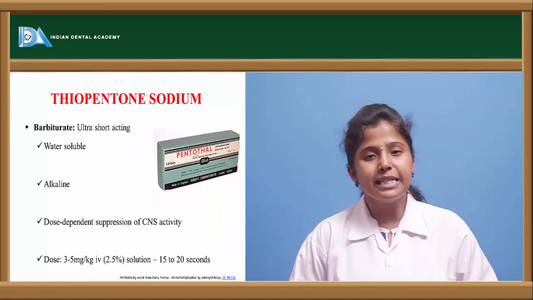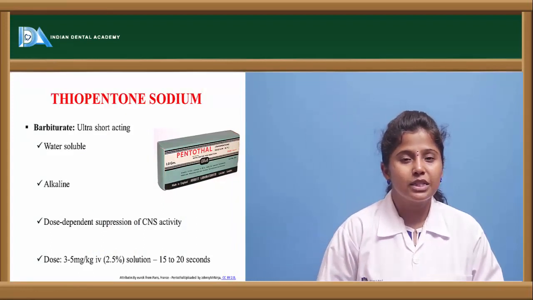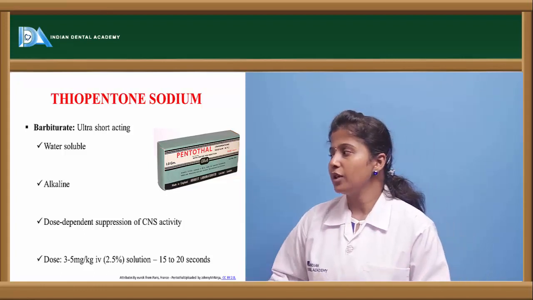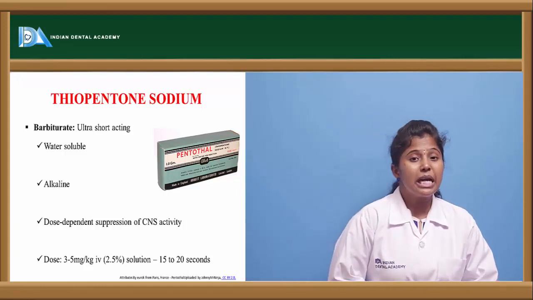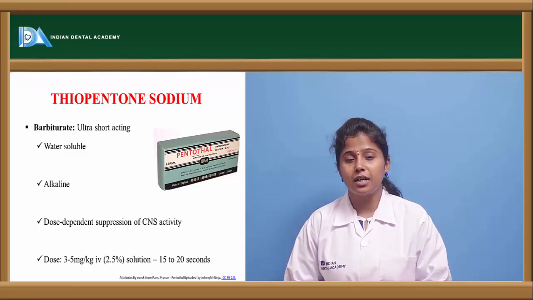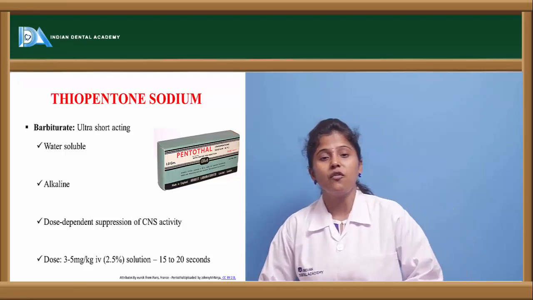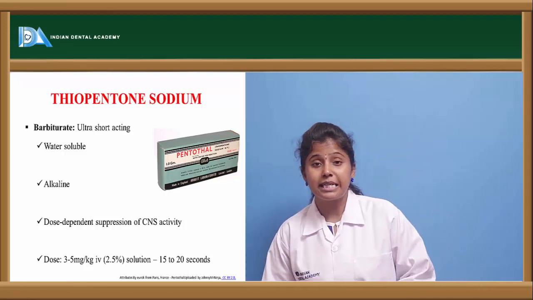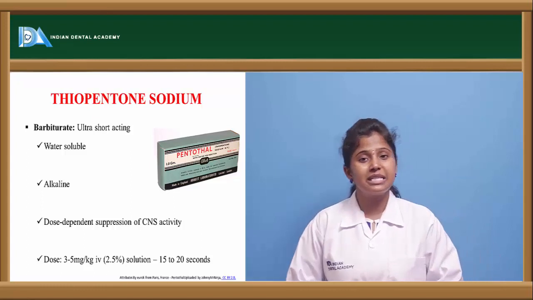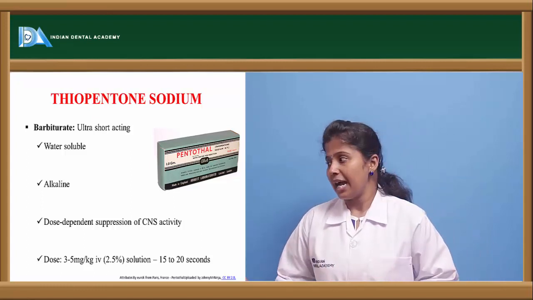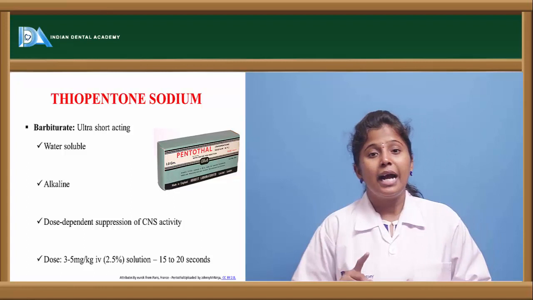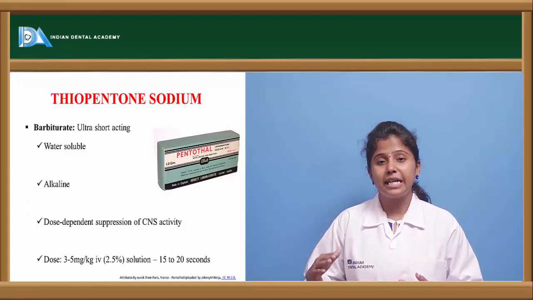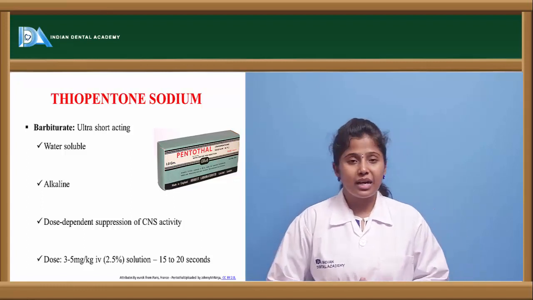Now let us see the injectable general anesthetics, the inducing agents and slow acting agents. The first one is thiopentol sodium. Thiopentol sodium is an injectable drug which comes under the category of barbiturates, and this is an ultra short acting barbiturate because it has a rapid onset of action. Once it is administered, it exerts its action, and it is water soluble and alkaline in nature, so it has a pH greater than 7.